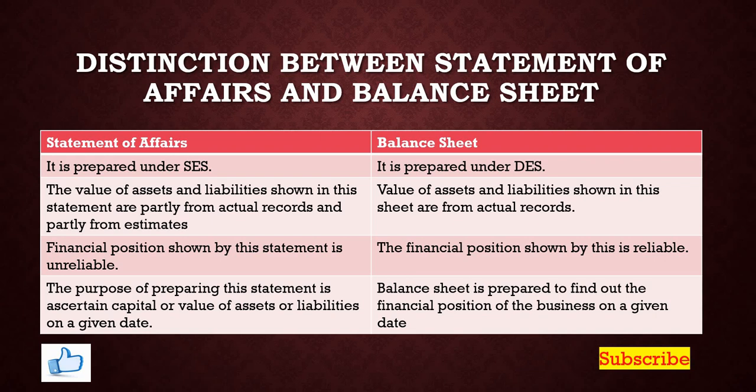The financial position shown by this statement is unreliable, whereas the financial position shown by this is reliable here. The purpose of preparing this statement is to find out the capital or value of assets or liabilities on a given date, whereas the balance sheet is prepared to find out the financial position of the business on a given date.